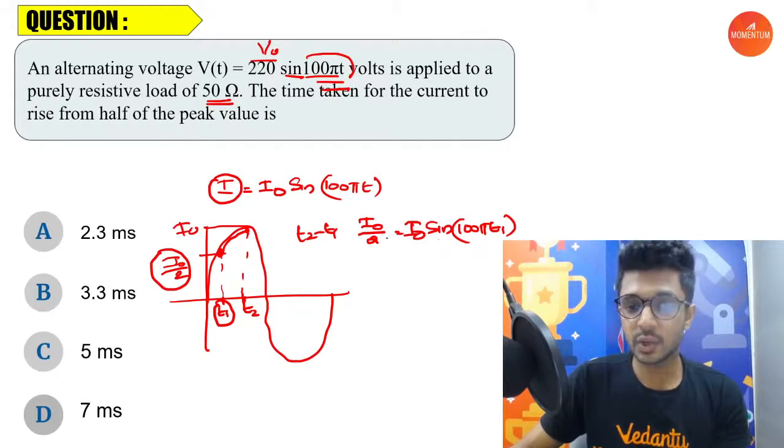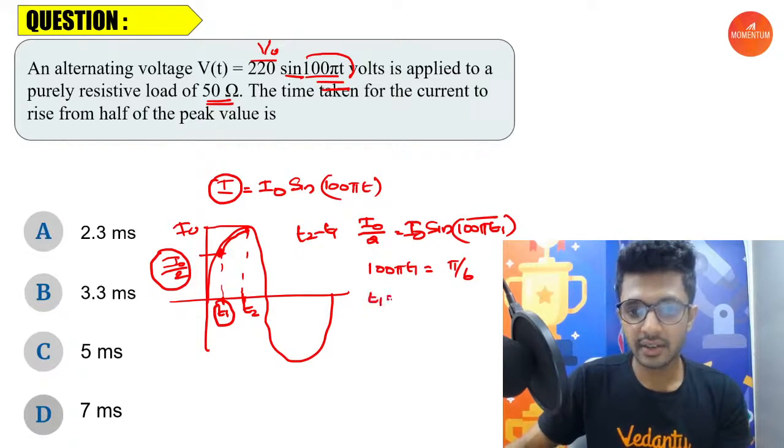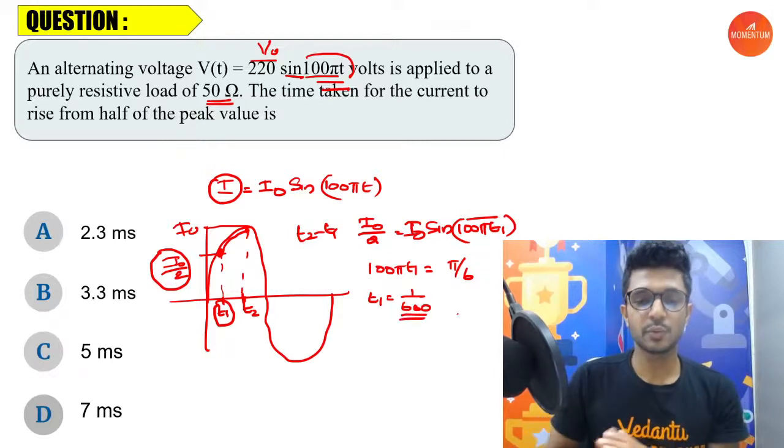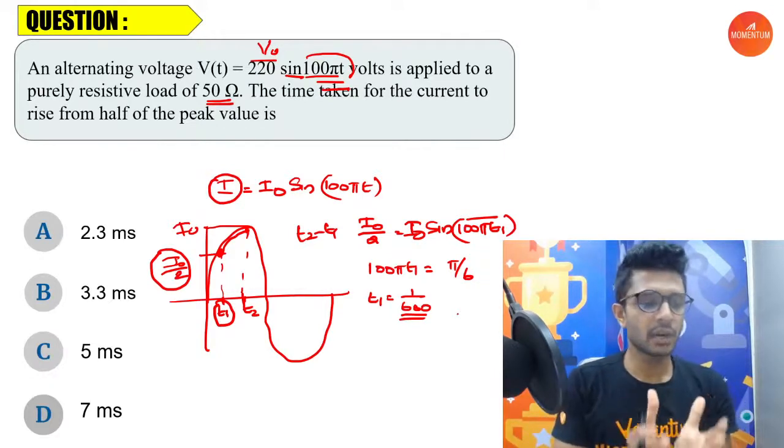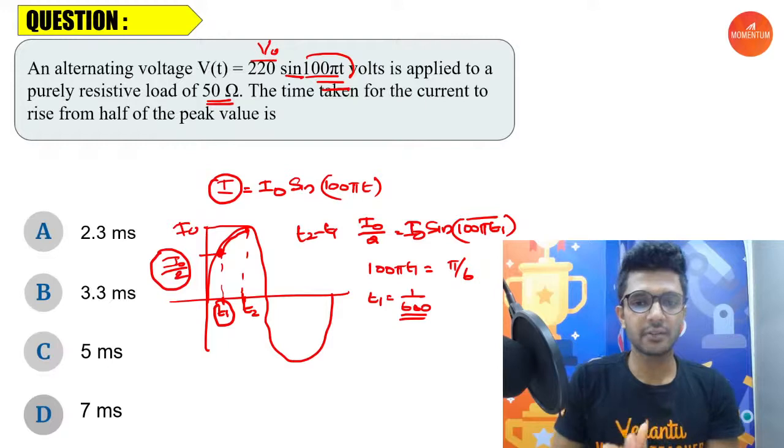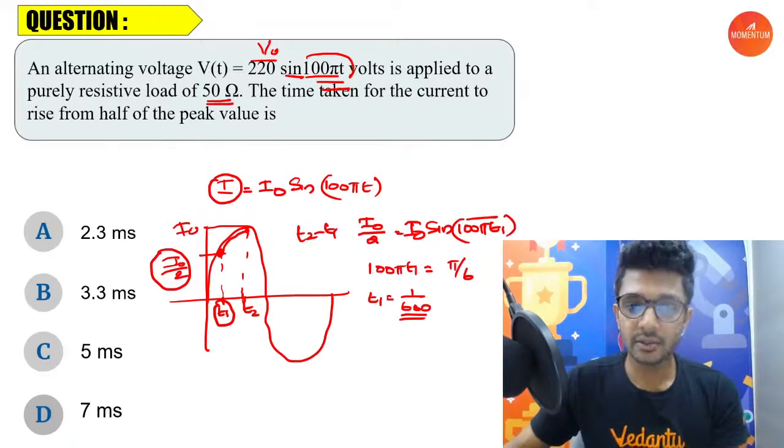Sine of an angle is 1 by 2. So what does the angle correspond to? 100 pi T1 corresponds to sine 30, because sine of 30 is equal to 1 by 2. 30 means pi by 6, right? So pi cancels. We'll get the value of T1 as 1 by 600. Simple.